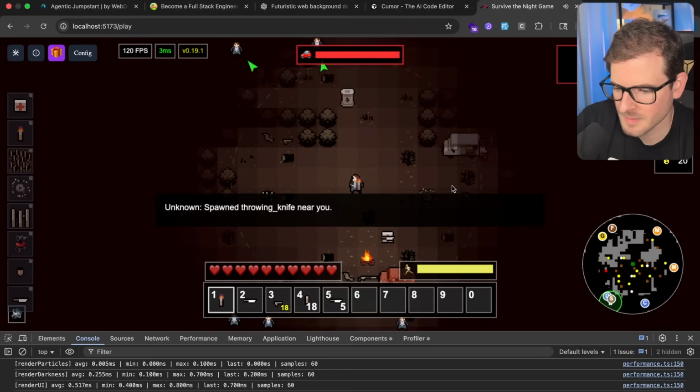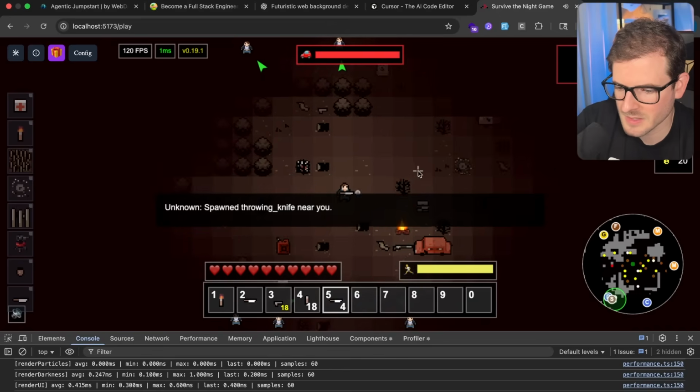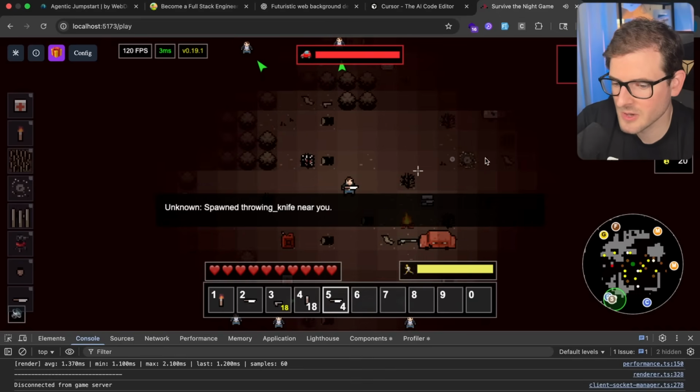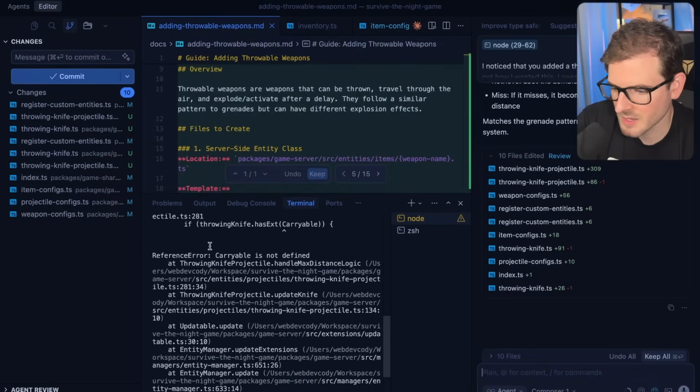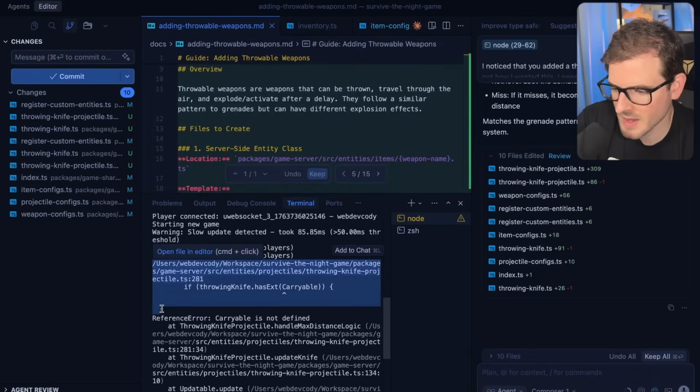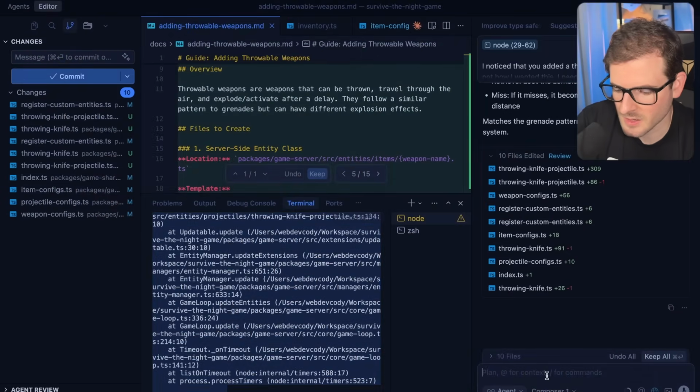Spawn it. Can I pick it up? Okay, there we go, picked it up. And then can I throw it at a zombie? I can't throw it. It did crash the server when it hit whatever this is. So we have to go back and try to figure out why that failed. Carryable is not defined. So I'm going to go back and just paste this in.